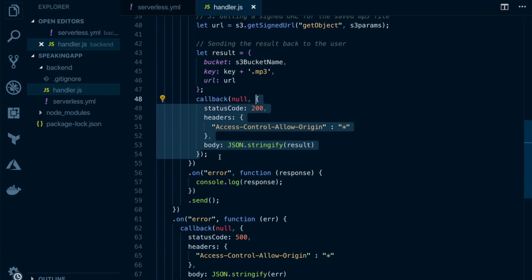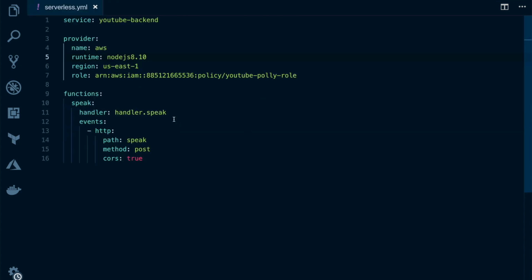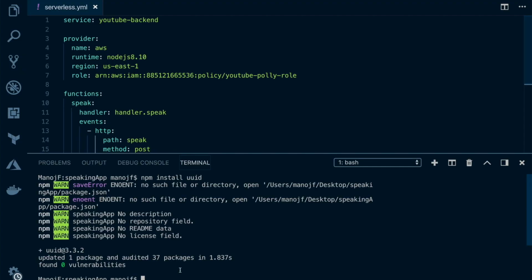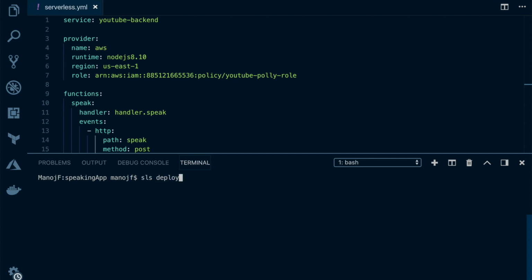So I'm not going to go into details with that. Now we have to deploy this API on AWS, so it will provision all these Lambda functions as well as the API gateway, right? So to do that, let's use SLS deploy or serverless deploy. So I will take the prompt, clear the screen, SLS deploy.